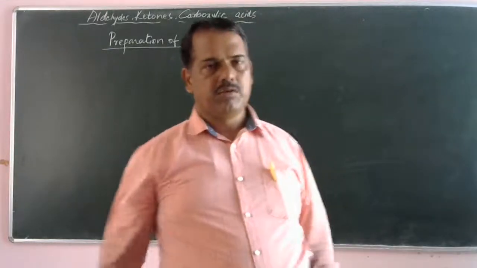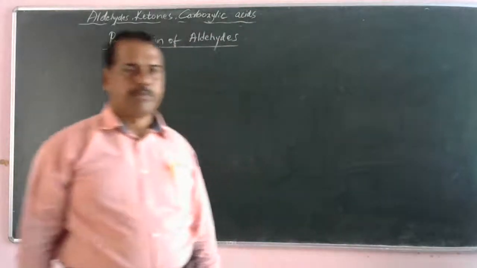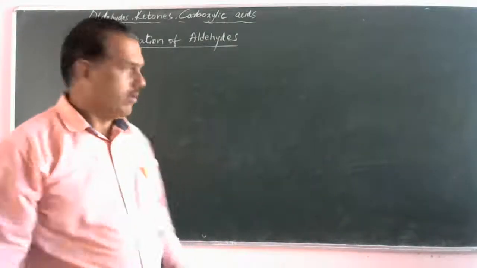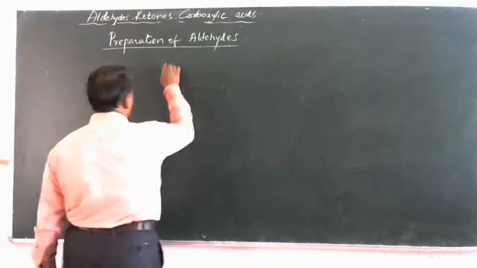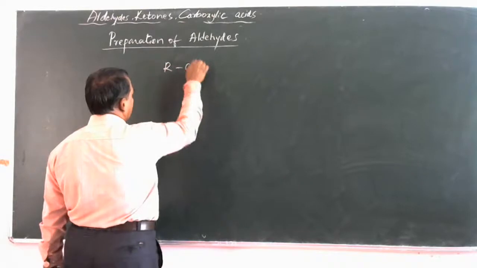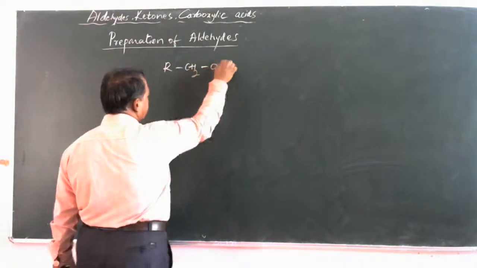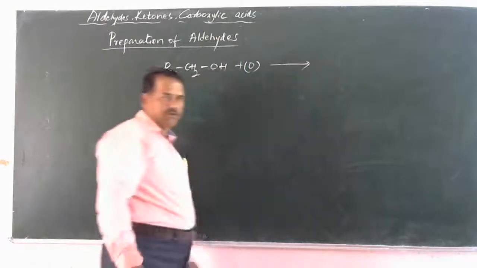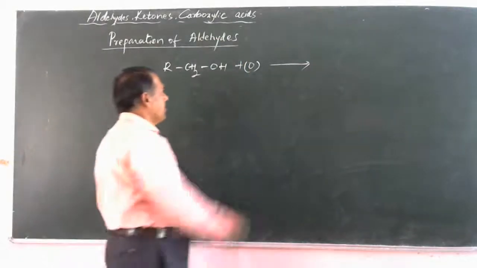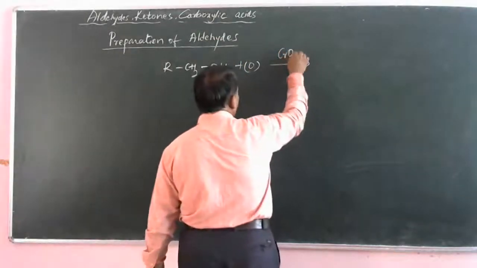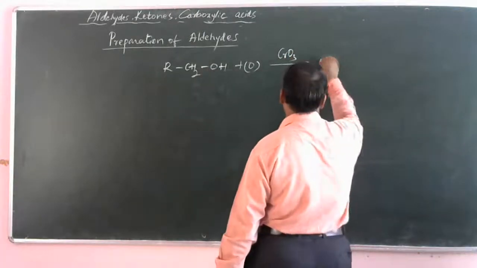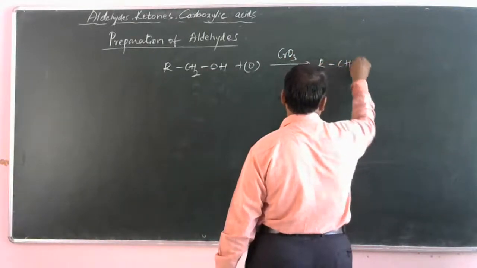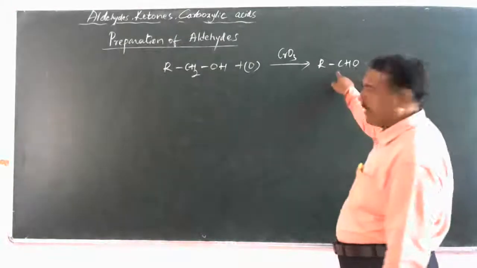See, in the last class we studied that, and we have to study more examples. Say alcohol RCH2OH. When it is oxidized in the presence of a mild oxidizing agent like CrO3, then we will get RCHO, which is nothing but an aldehyde.